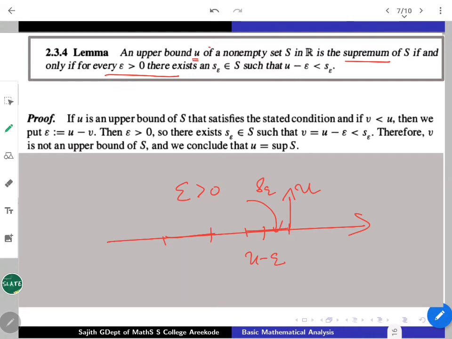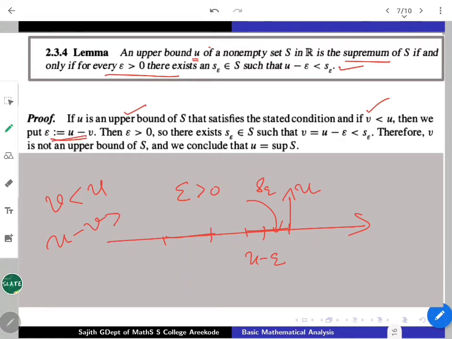Suppose the stated condition holds, that is, for every epsilon this part is available with u. u is given to be an upper bound. You have to further say that it is going to be the least. So select any v which is less than u. You have to show that it is not going to be an upper bound. How to show that? v is strictly less than u, so u minus v is a positive number, and you can take it as epsilon.